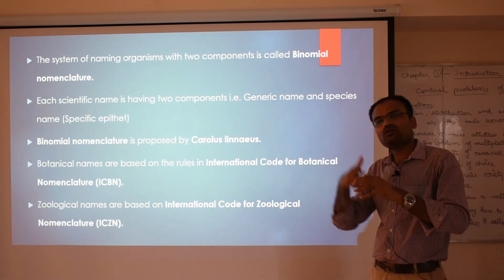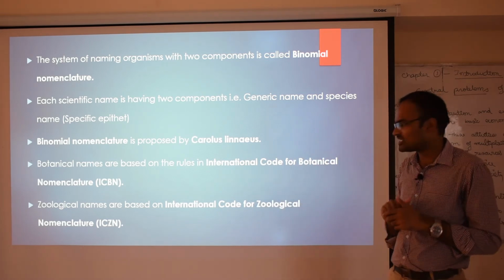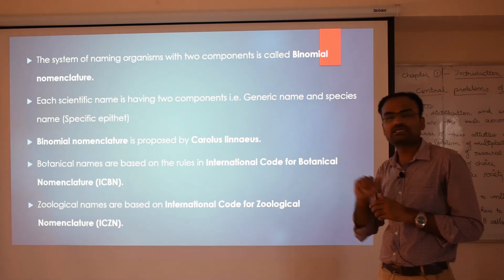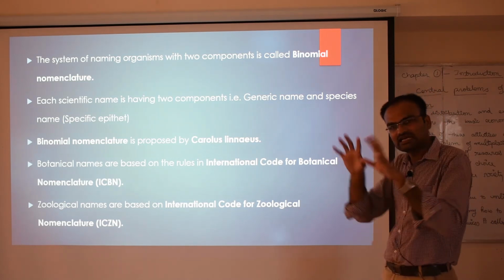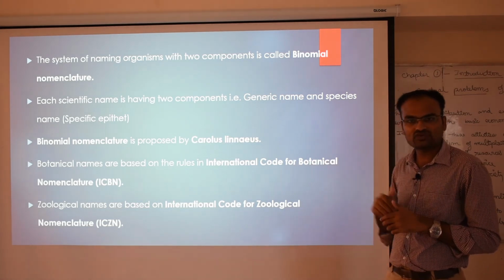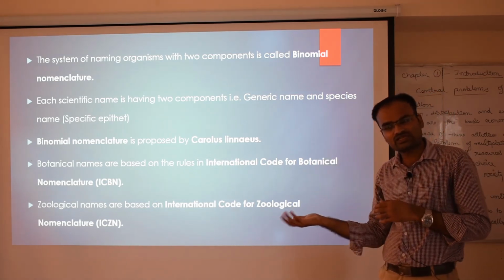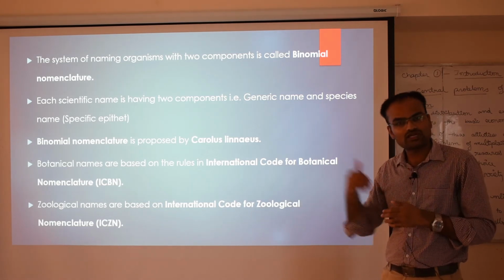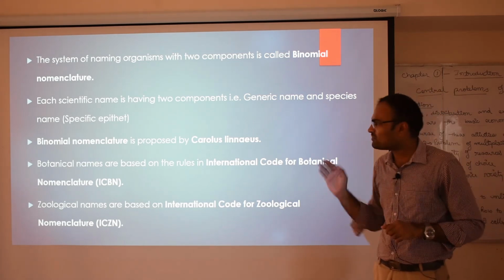Like that, to give a scientific name for any newly discovered animal species, there is a separate organization called the International Code for Zoological Nomenclature, in short ICZN. This organization governs the rules for giving the scientific name to newly discovered animals. Like ICBN and ICZN, there are other organizations also, like the International Code for Bacteriological Nomenclature and the International Code for Virological Nomenclature. So several organizations are there and they govern the naming process.